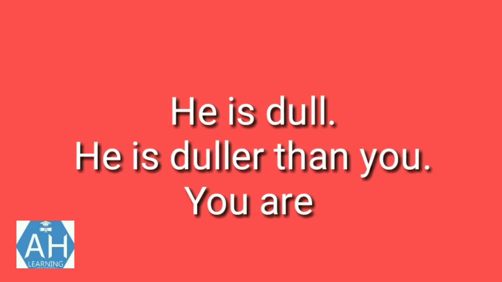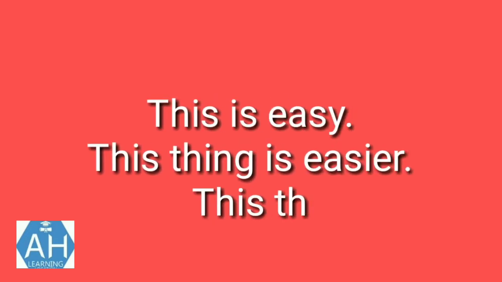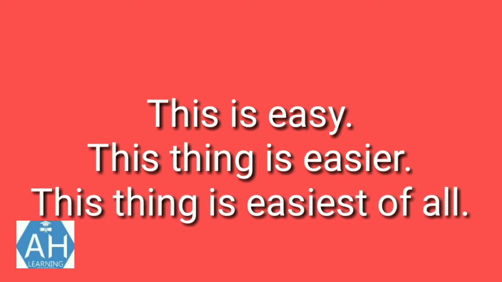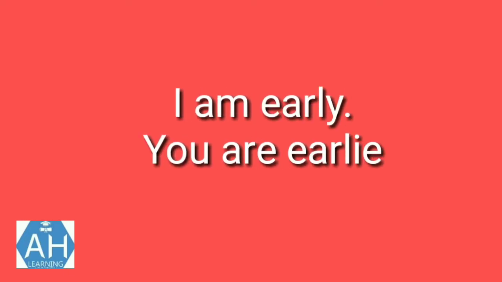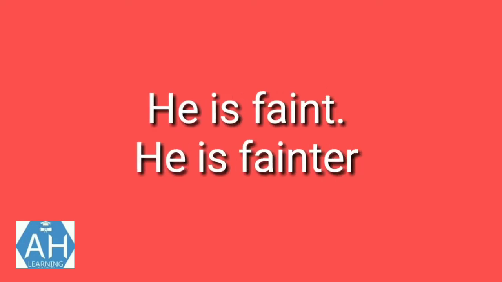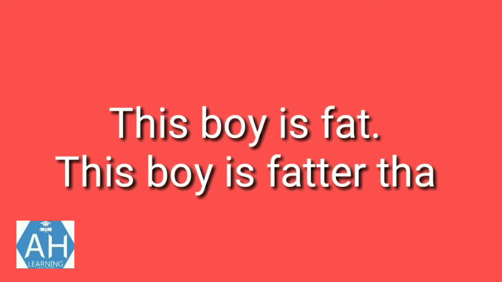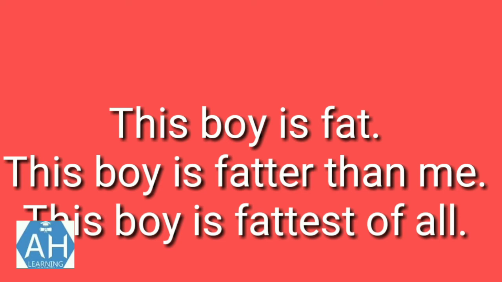He is dull. He is duller than you. You are dullest of all. This is easy. This thing is easier. But this thing is easiest of all. I am early. You are earlier. But he is earliest of all. He is faint. He is fainter than me. He is faintest of all. This boy is fat. This boy is fatter than me. But this boy is fattest of all.